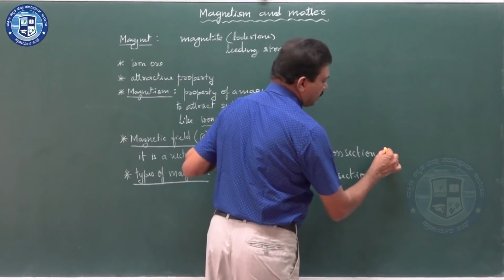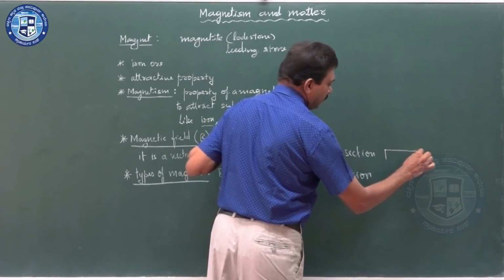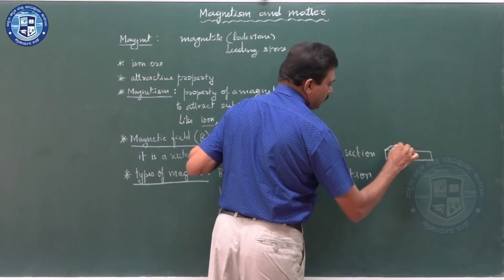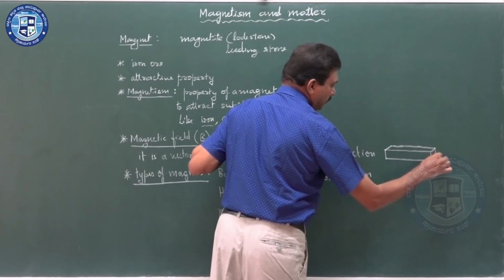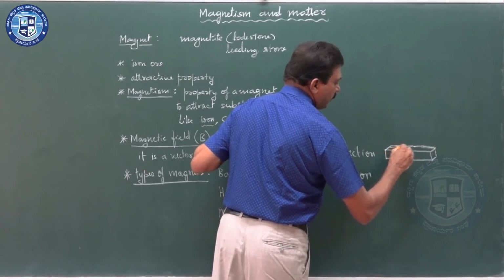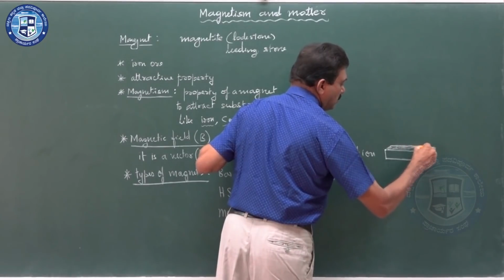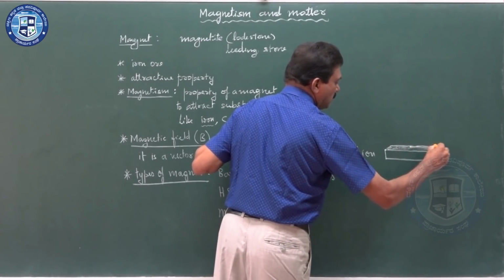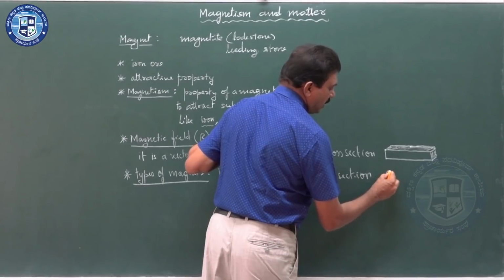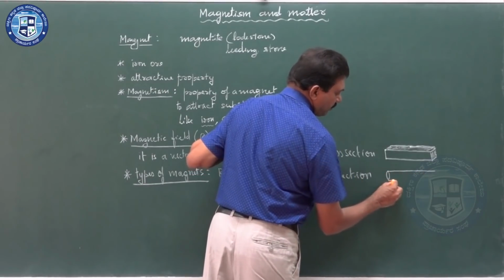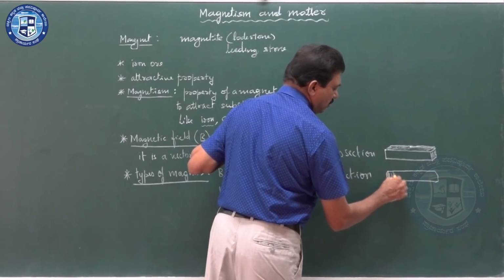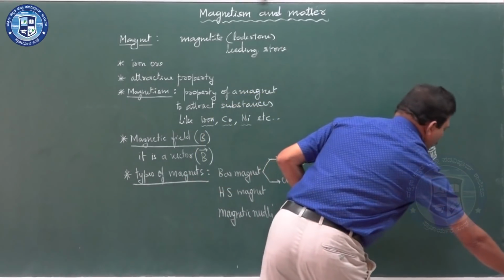Rectangular cross section magnets means they can be of this shape, and circular cross section magnet means they are in cylindrical shape.